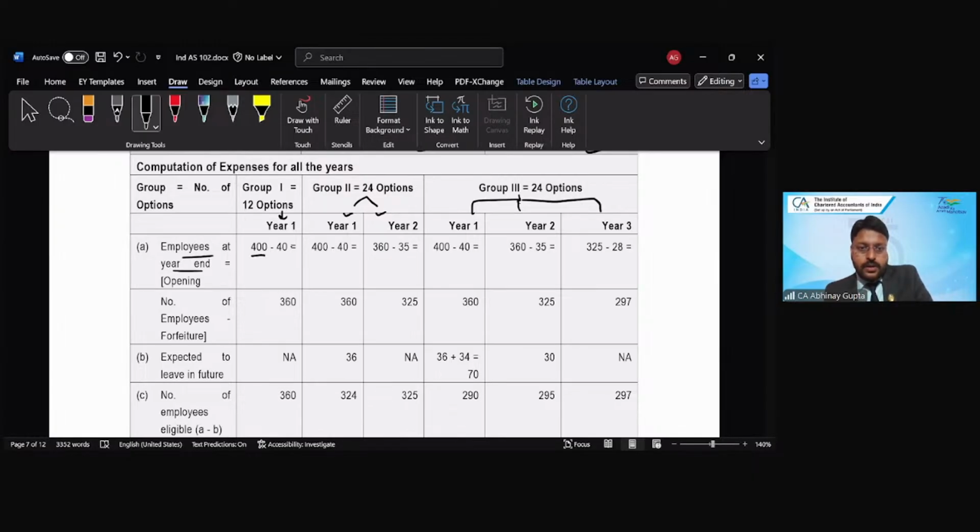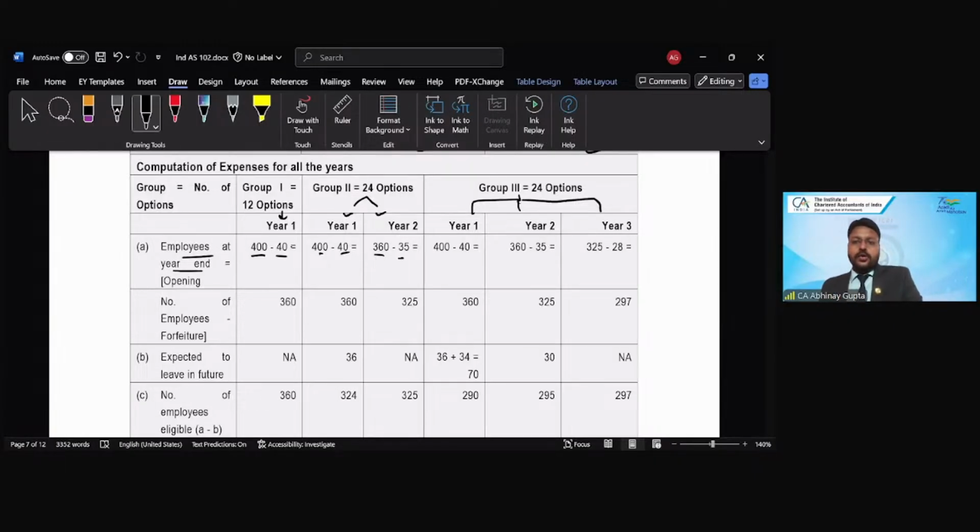Now, employees at the year end. 400 is the total number of employees. 10% is given in the question as expected to leave, right? So 400 minus 40, so 360 would be the number of employees opening in year 1. For group 2 as well, 400 minus 40 for year 1, right? And for year 2, it would be 360 minus 35, because 35 is further given in the question as expected to leave in the upcoming year, right?